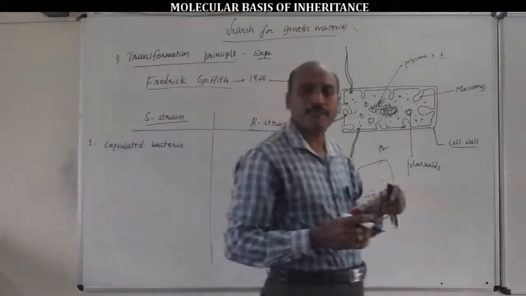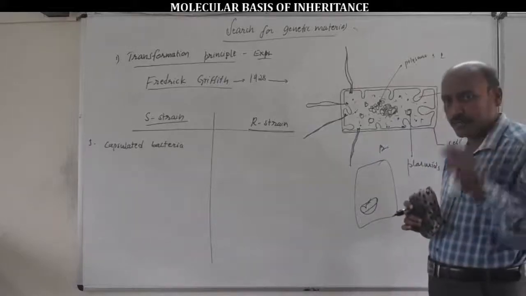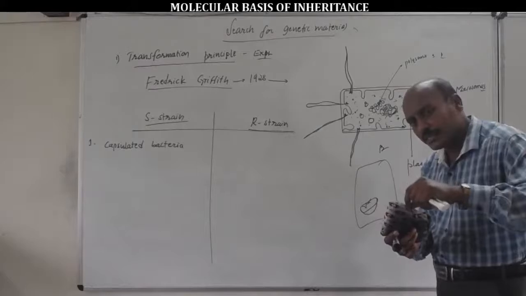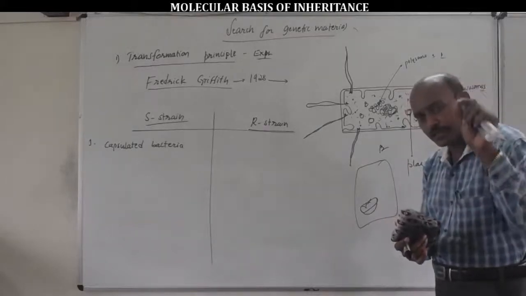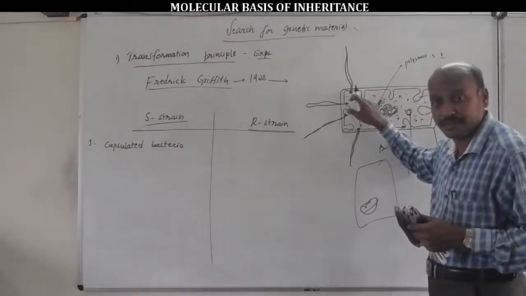They are responsible for locomotion of bacteria. Very important: the beginning of the flagella is just below the plasma membrane, never below the cell wall.